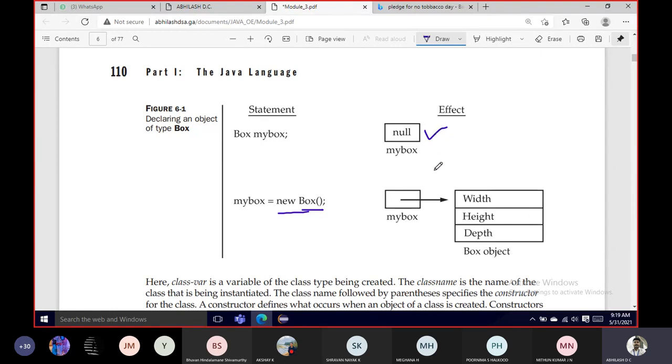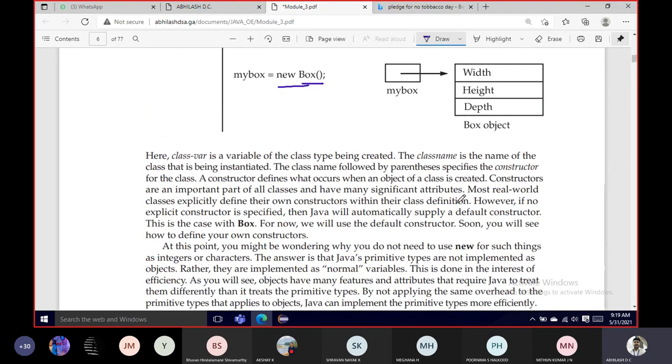In turn, whenever you use it with the new keyword, you will be allotted the memory space, and all the instance variables and the functionality will also be utilized. All right. So looking into the case here,